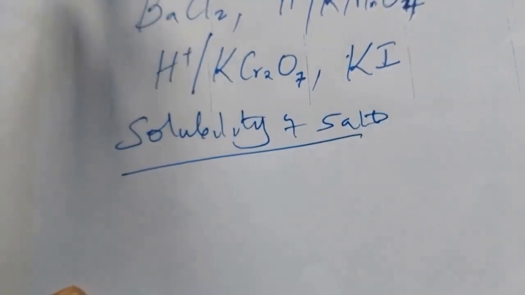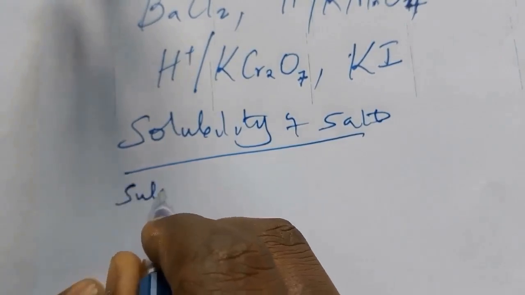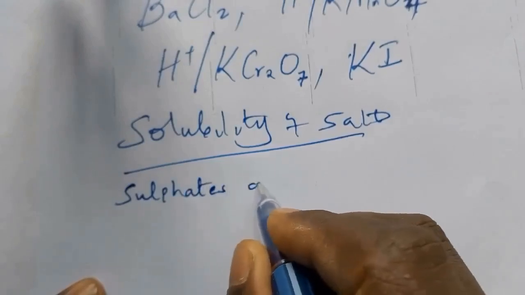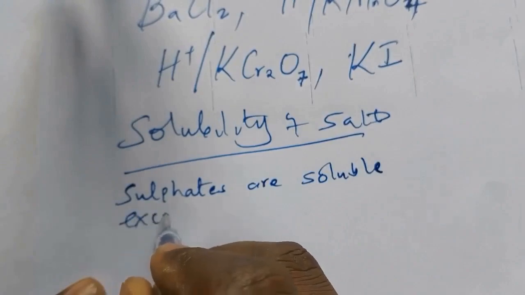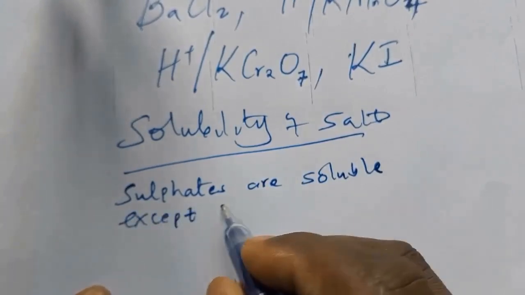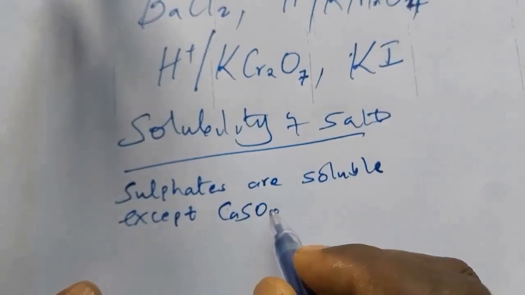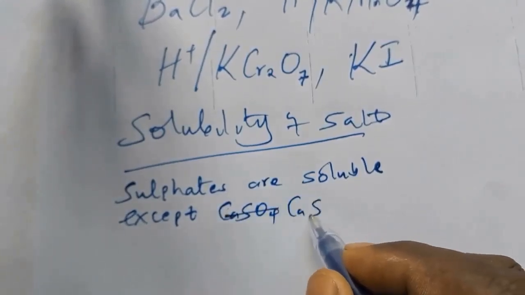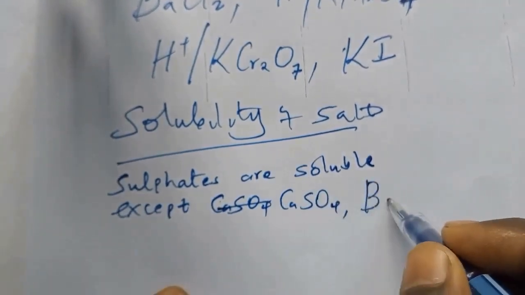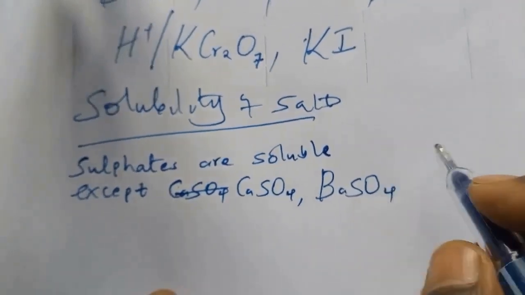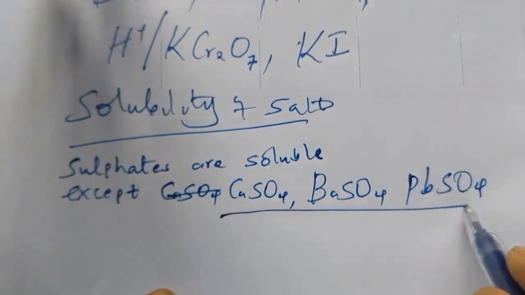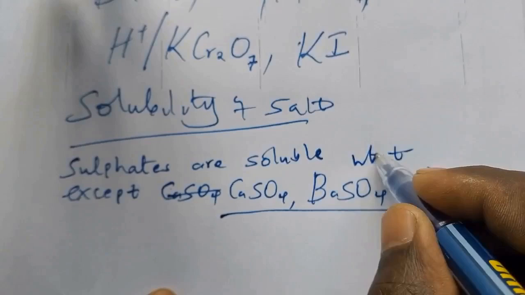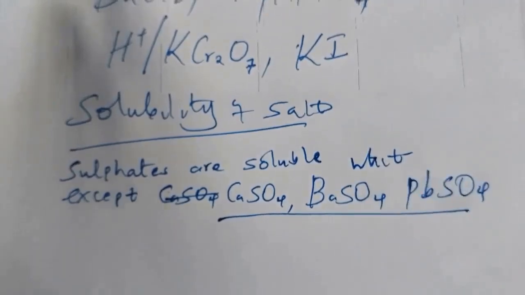When you study this, you will be told that all sulfates are soluble except calcium sulfate, barium sulfate, and lead sulfate. So these three form a white precipitate. And this is where the chemistry of qualitative analysis begins.